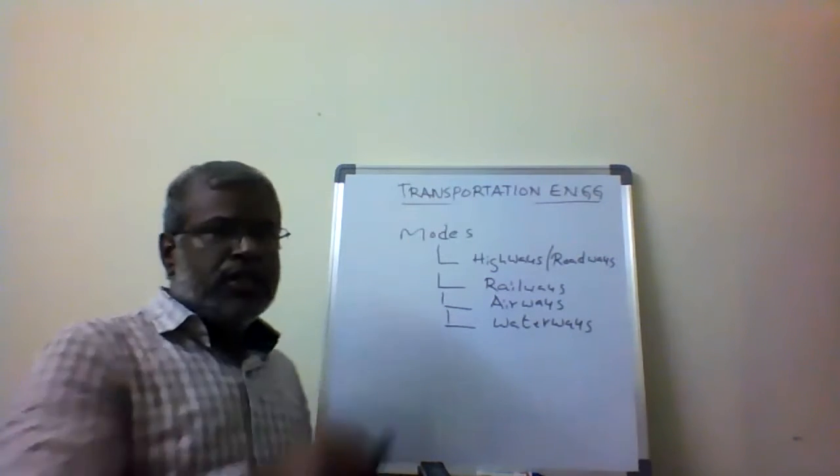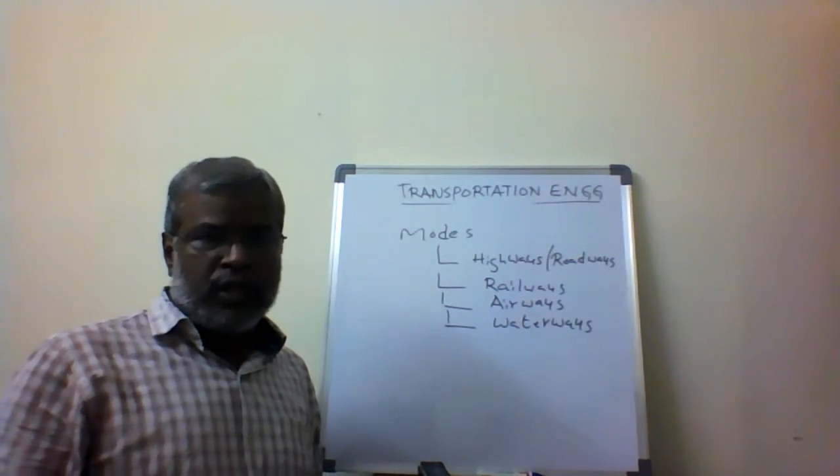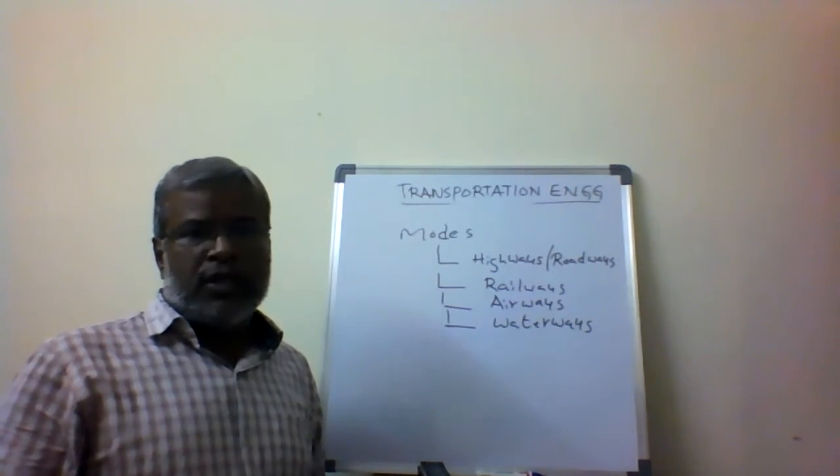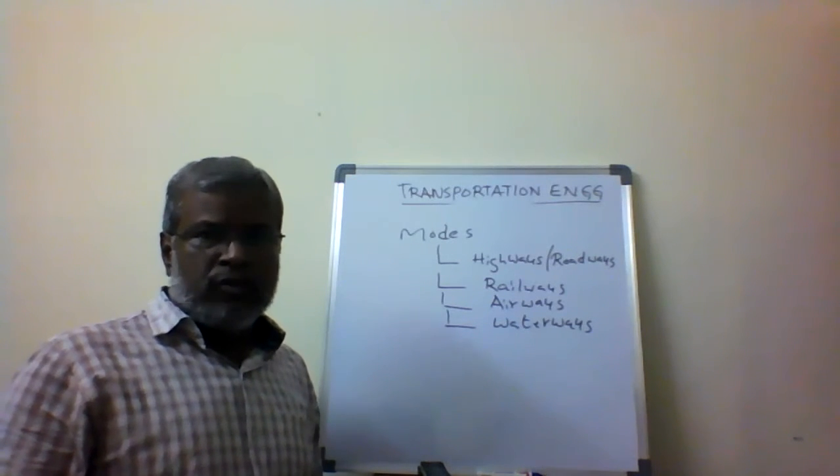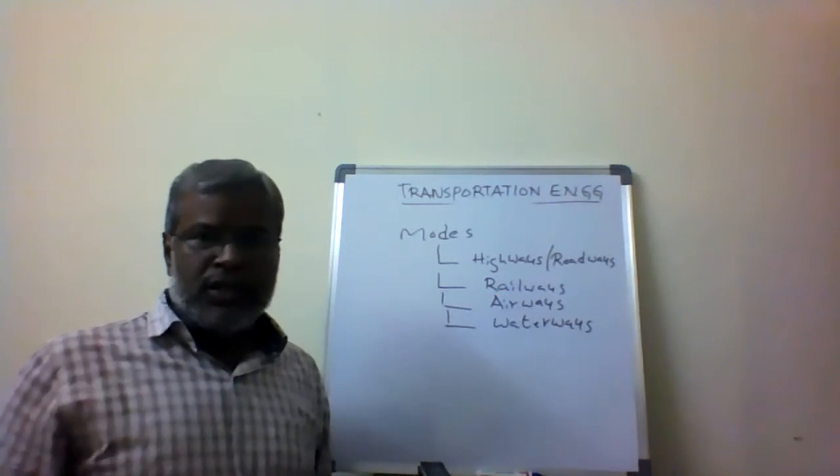But in this subject, we deal with the planning, construction and maintenance of roadways, which are the highways. A separate subject exists for railways, airways, and waterways.